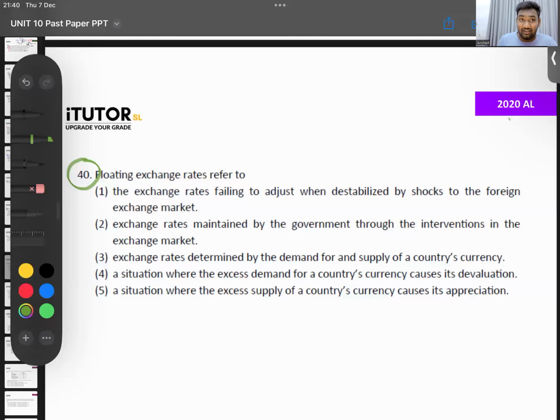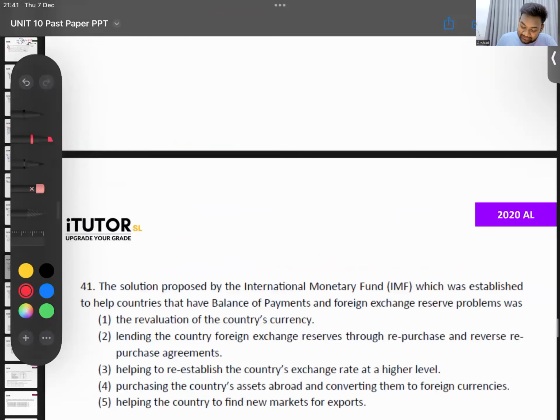Which one is our answer? Which one is a floating exchange rate? Come on. Answer number 3. The exchange rate determined based on the demand and supply of the currency. Can you give me another name for a floating exchange rate? A flexible one. Nice. Then the next one.